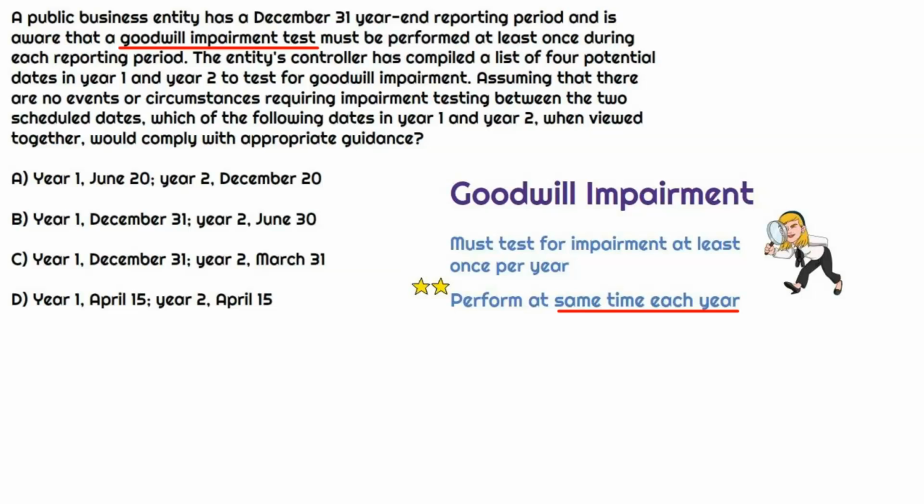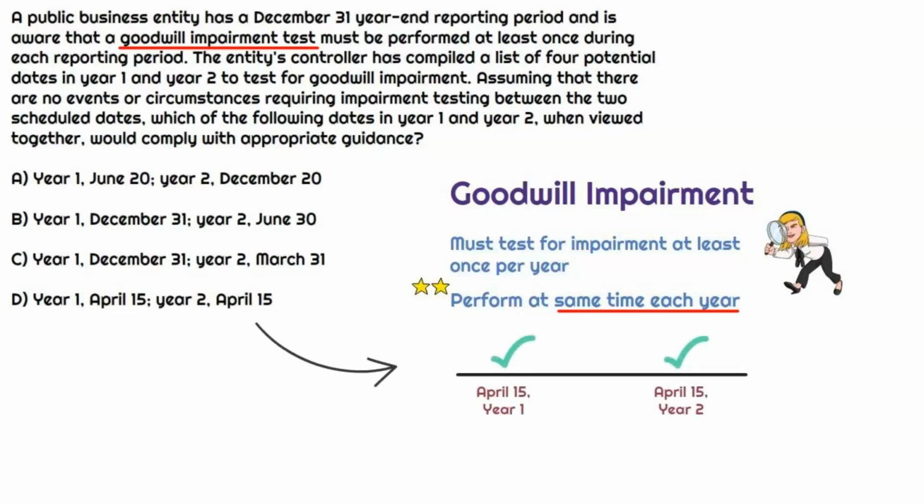So if last year we tested it on June 30th or in June, we should test it in June or on June 30th again in the current year. If last year we did it in June and then this year we did it in September or December, that's not a consistent time period each year. So all US GAAP says is test it annually, but be consistent on when you test it. So when we look at the two dates that are scheduled in these options, we should be looking for an option that has dates that are at the same time each year. And there's only one that has that. That's when it says year 1, April 15th, and then year 2, April 15th.